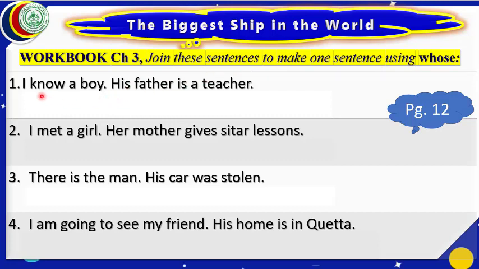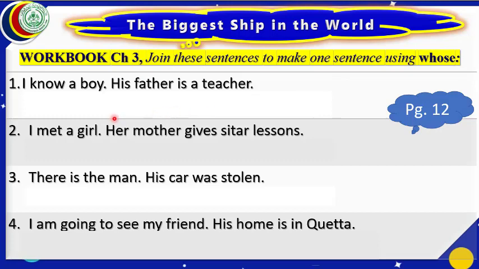We can see here, I know a boy is one sentence. His father is a teacher is the second sentence. We are set to join these 2 sentences by using the word whose.